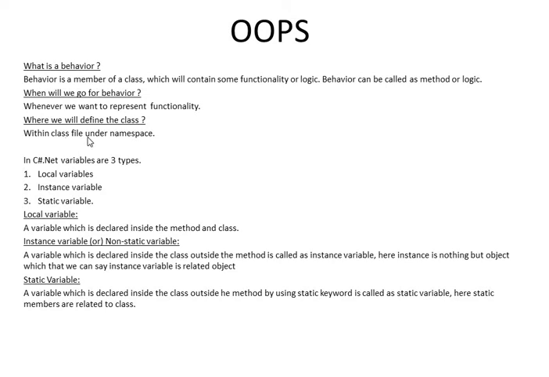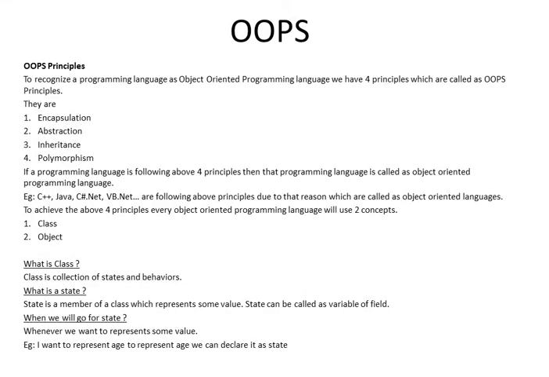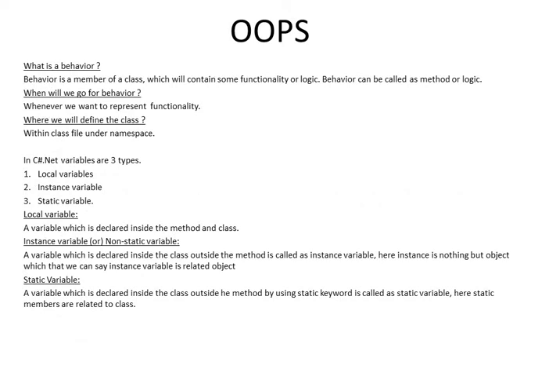within a class file under a namespace. In the class file we can find the namespace. Inside the namespace we will write the behavior or functionality. That is, friends, what is the behavior, what is the state and what is the class. Within the class, a collection of states and behavior is nothing but a class. State is the way we can consider a variable, and behavior is one function or one method.